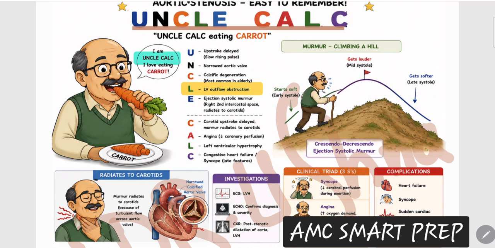Because we know this is a systolic murmur, your Mr. aortic stenosis is a systolic murmur. So this is a systolic murmur. But what kind of systolic murmur? Now you are able to identify crescendo, decrescendo murmur.